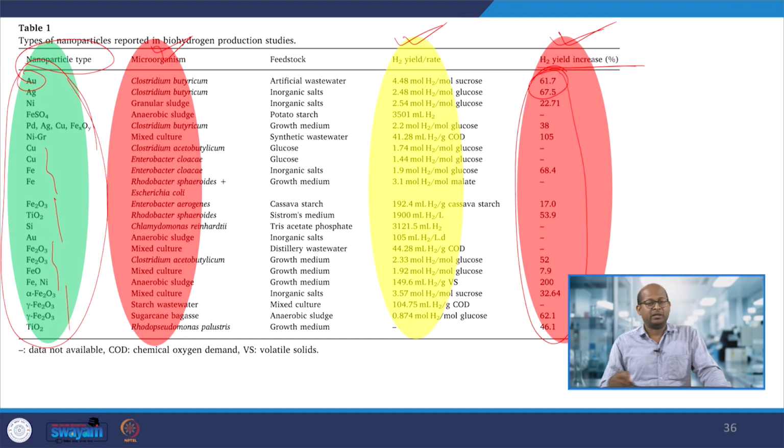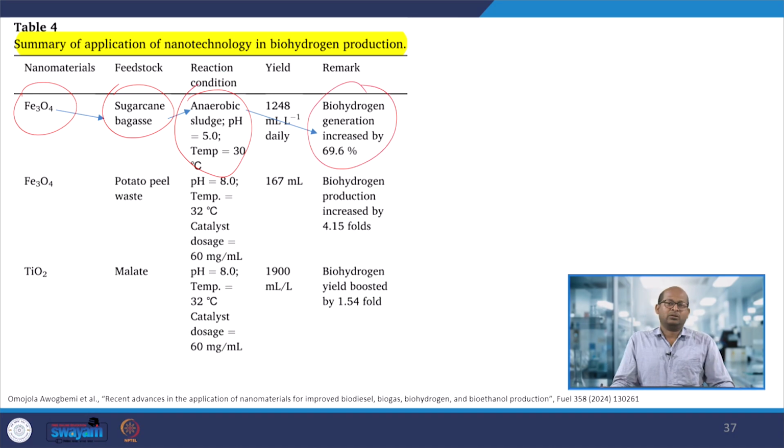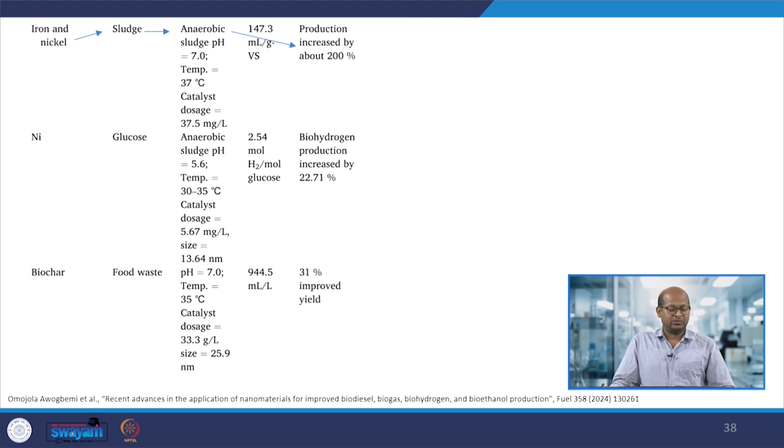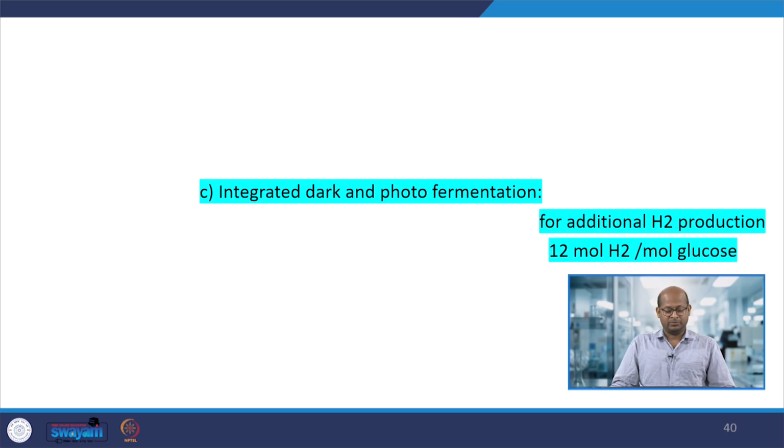Similarly, some other nanoparticles can be used, with different feedstocks. Here ferrous oxide was used under anaerobic conditions, and here biohydrogen production increased close to 70%. Similarly, other different nanomaterials also have particular roles in increasing biohydrogen production.